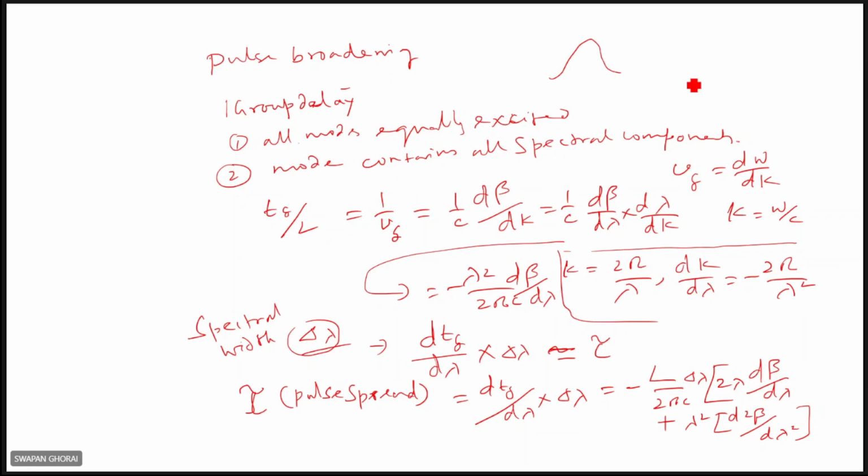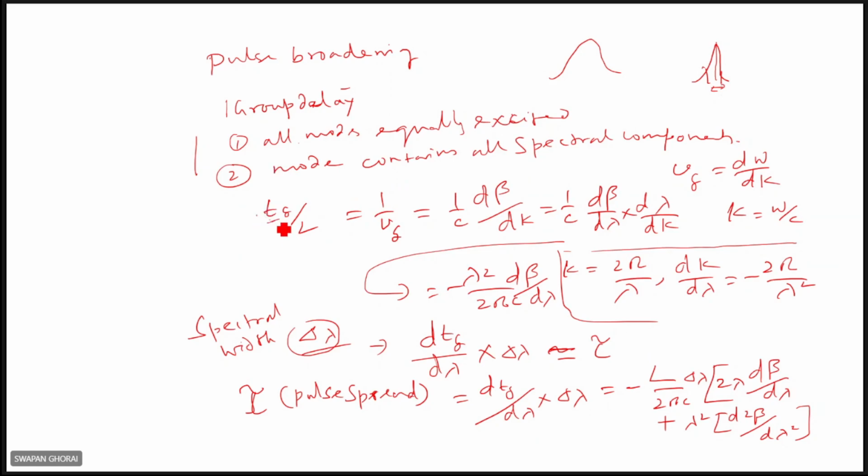I told you, even if you consider a laser source, it is a single line, but some spread is there, delta lambda is there. So some spectral width is there. So each mode contains all the spectral components that the source emits. With these assumptions, next you can calculate the group delay.